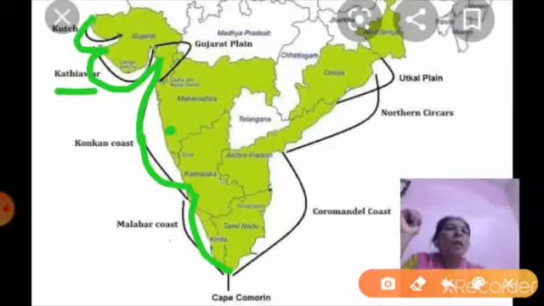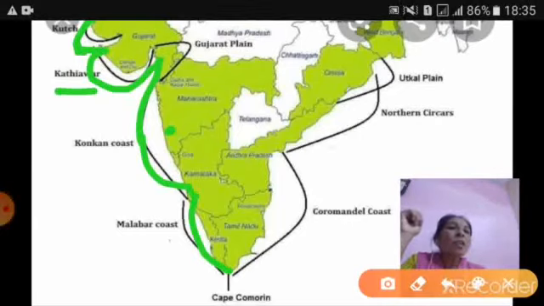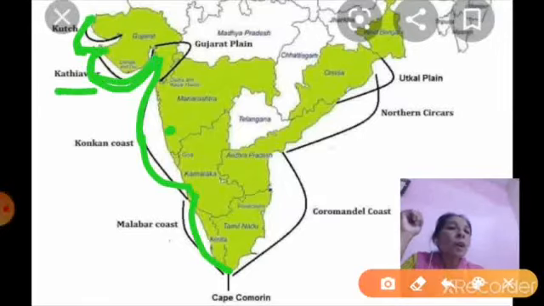Understood? From the Gulf of Kutch to the Gulf of Khambat, this part is called Kathiawar coast. Then Gulf of Khambat to Karnataka, this part is called Konkan coast, and Mumbai and Goa are the major ports here, and then Malabar coast is the part from Karnataka up to Kanyakumari.